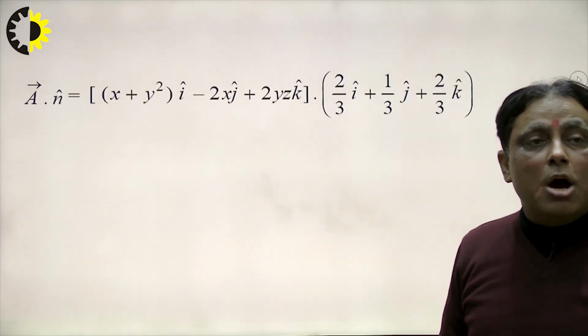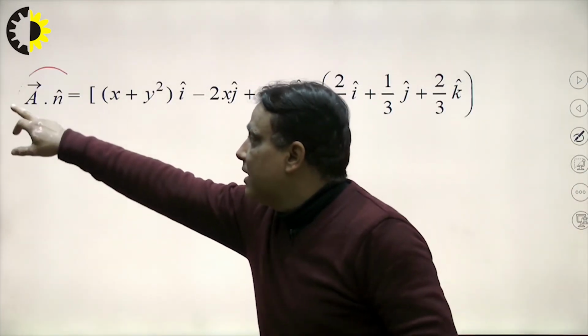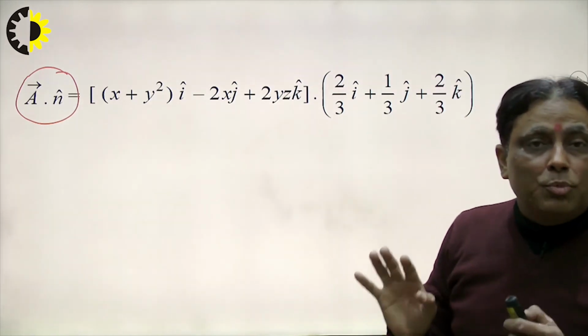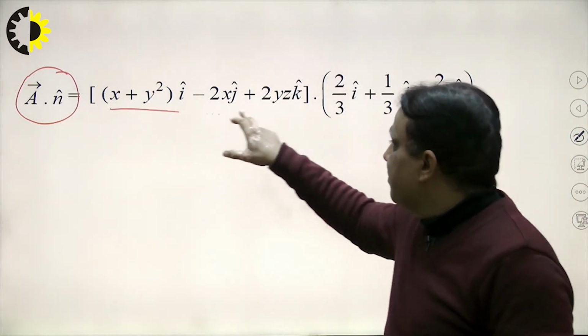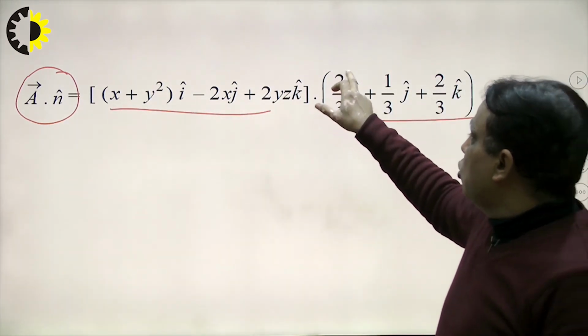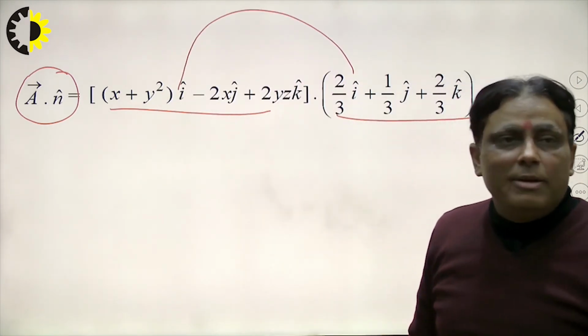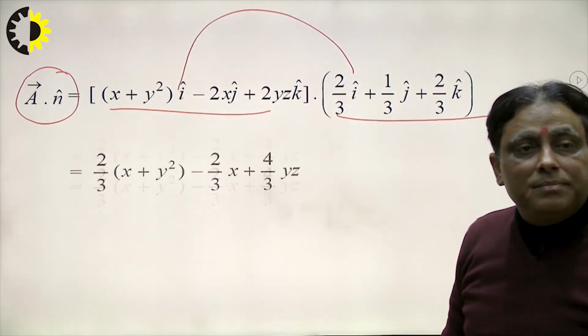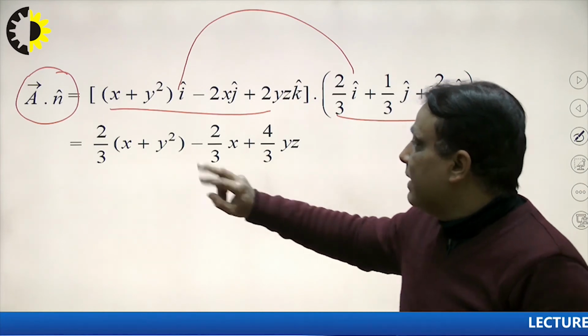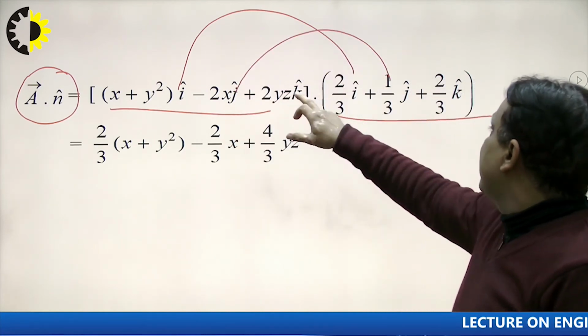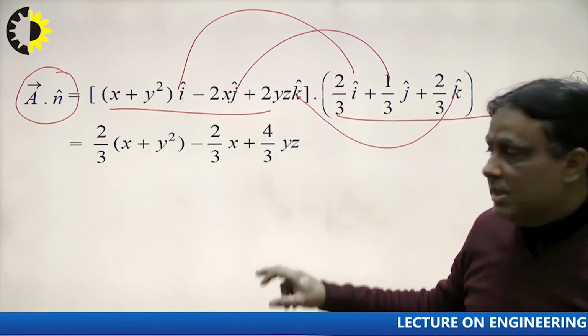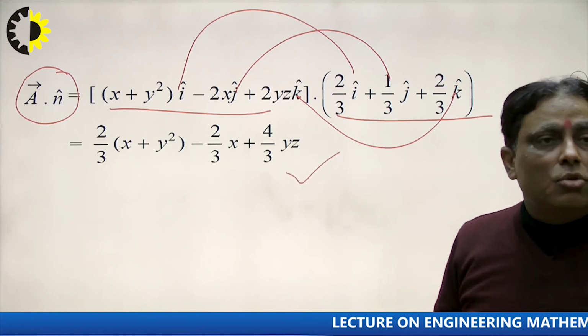Now the question is, how to calculate A dot n cap? I write here, and students know how to calculate the dot product of two vectors. This is A and this is n, that means dot product i dot i is equal to 1. So what will be the result here? I write here 2 by 3 (x plus y) square, j dot j is 1, k dot k is also 1. So this is known as A dot n cap here.